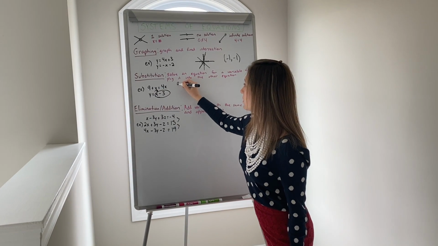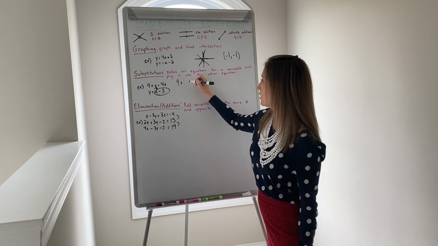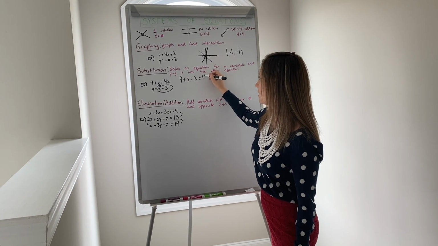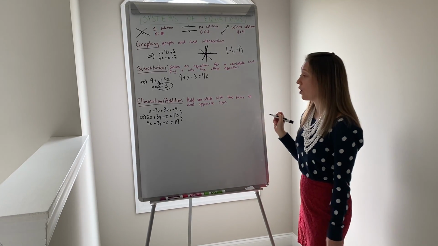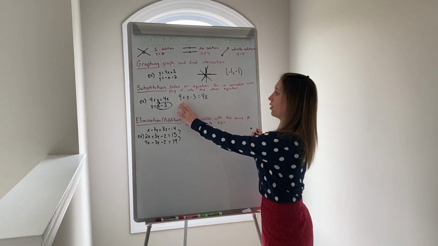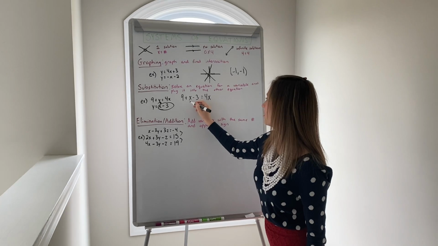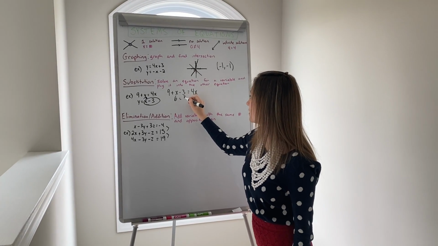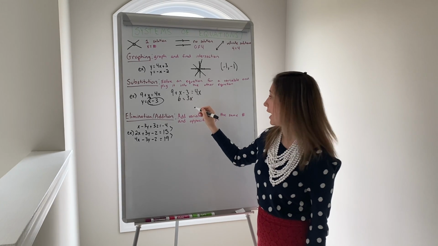So instead of 9 plus y, we're going to put this whole thing in. So it'll be 9 plus x minus 3 equals 4x. And we're going to solve for x. So on this side, 9 minus 3 is 6. If we subtract the x on this side, this would be 3x. And if we divide, x would equal 2.